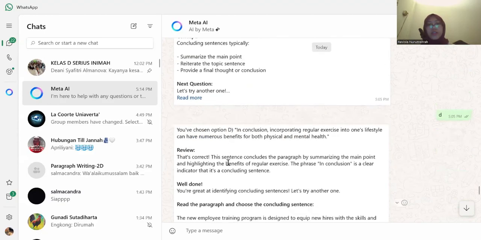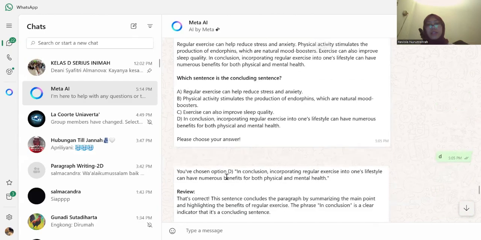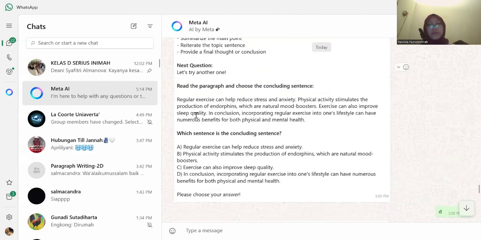Next question. I choose the D option, and it's the correct one. Let's see the question. Regular exercise can help reduce stress and anxiety. Physical activity stimulates the production of endorphins, which are natural mood boosters. Exercise can also improve sleep quality. In conclusion, incorporating regular exercise into one's lifestyle can have numerous benefits for both physical and mental health.